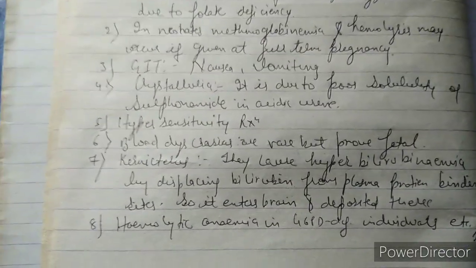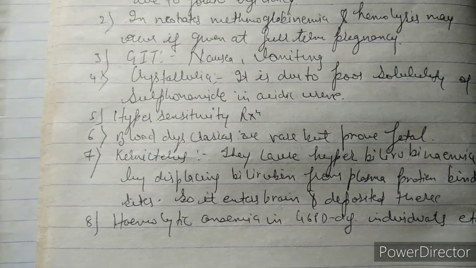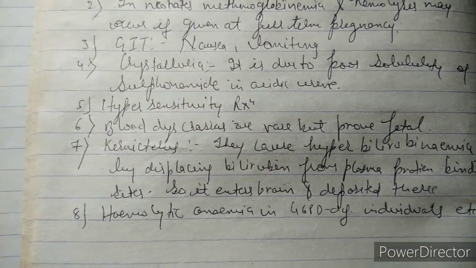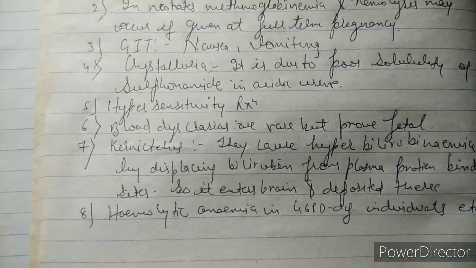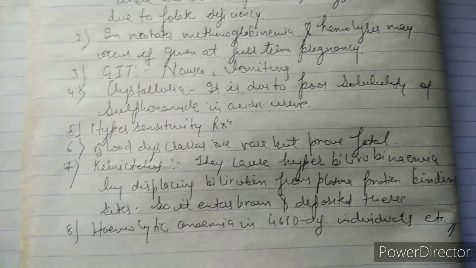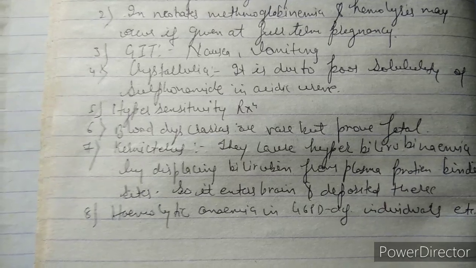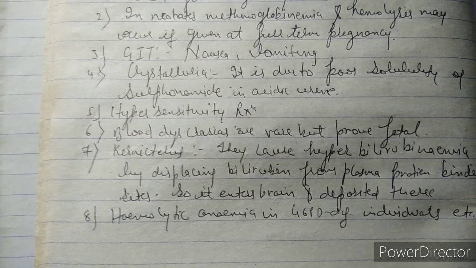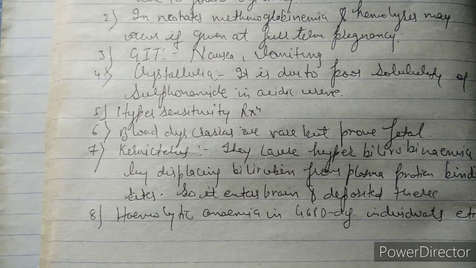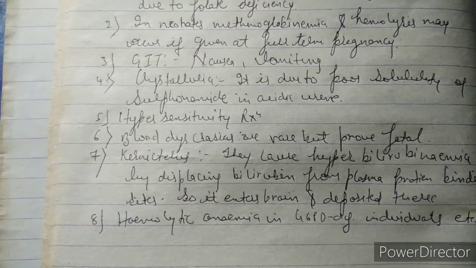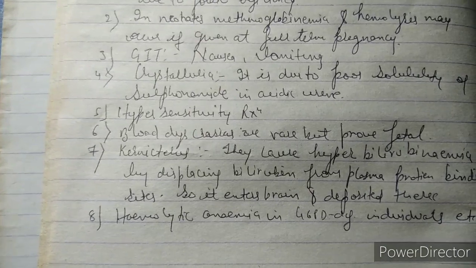Number third point is GIT. Everybody knows the adverse effects caused in GIT, that is nausea and vomiting. Number fourth is crystalluria. Why does it cause crystalluria? It is due to the poor solubility of sulfonamide in acidic urine. So guys, what happens when we give cotrimoxazole? We have sulfamethoxazole, which is a sulfonamide, and it has very poor solubility in acidic urine. So it forms crystals there. That is known as crystalluria.